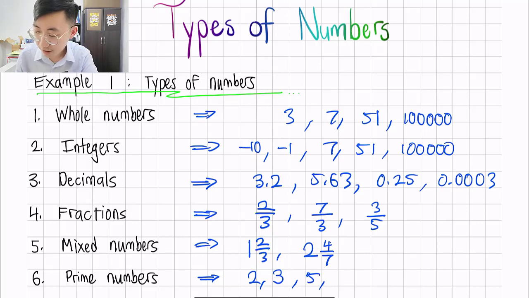Next one, 7. Now, you may notice that I didn't write any of the even numbers, except for 2. I didn't write 4, I didn't write 6, and I didn't write 8, because those numbers you can divide by 2. So basically, even numbers, you don't have to write. They are not prime numbers.